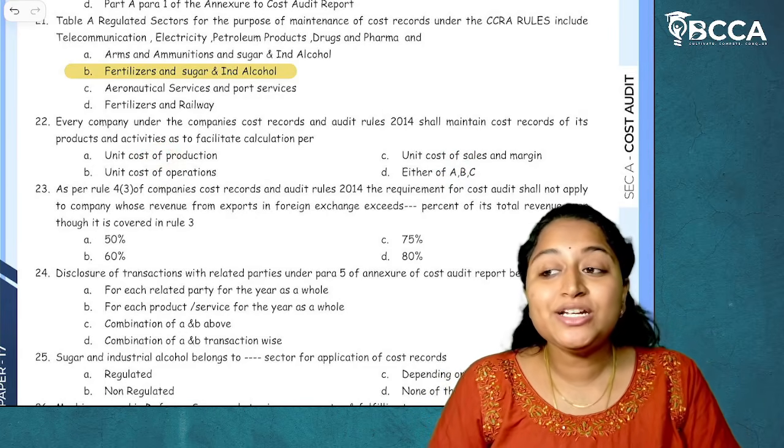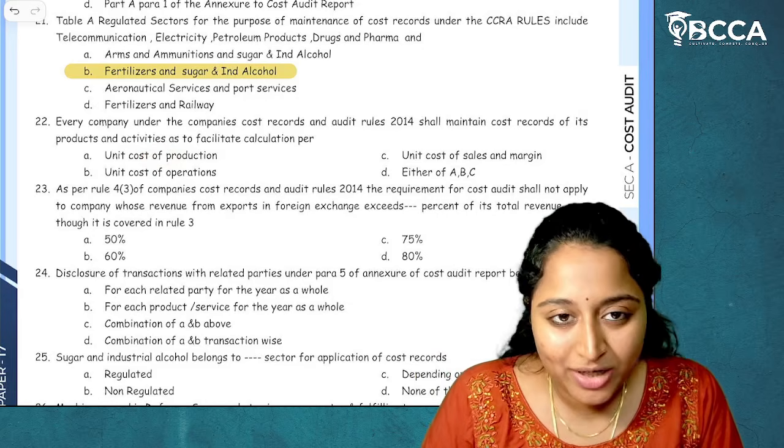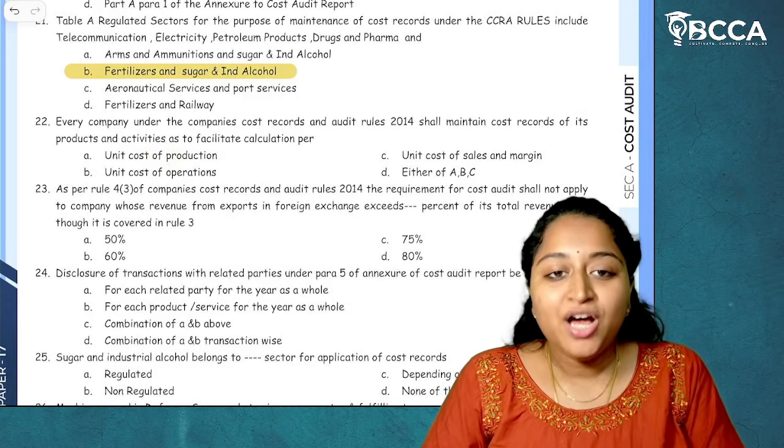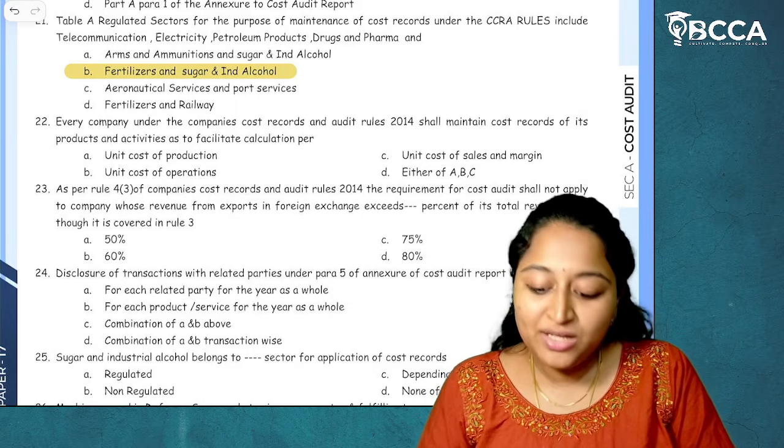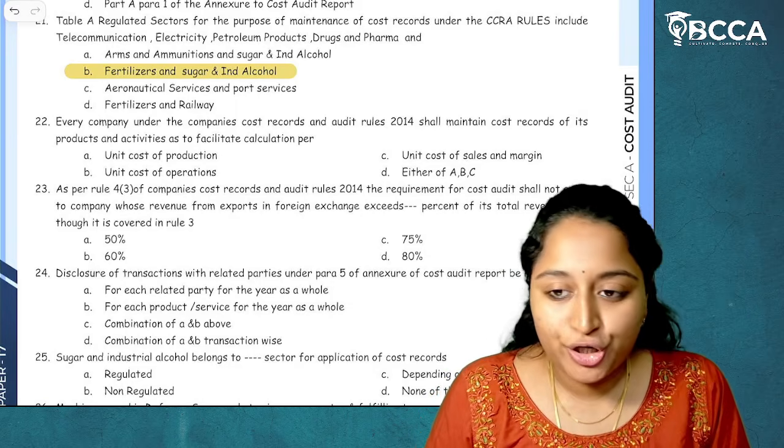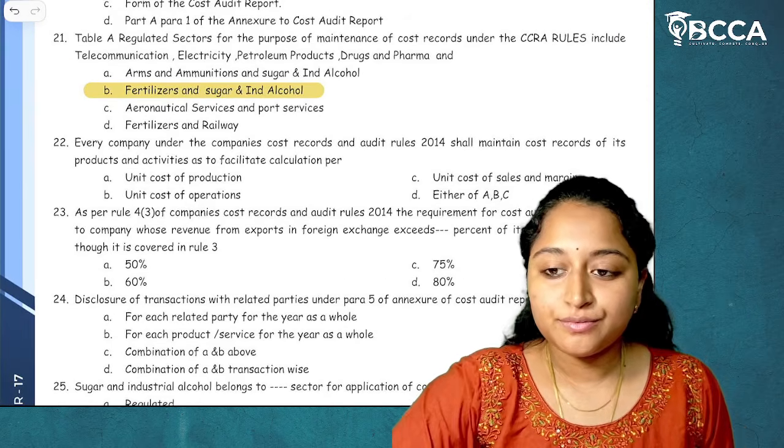Cost records and cost audit is maintained for what? For cost of production, right? For calculating per unit cost of production, we are maintaining cost records. I hope it is clear.